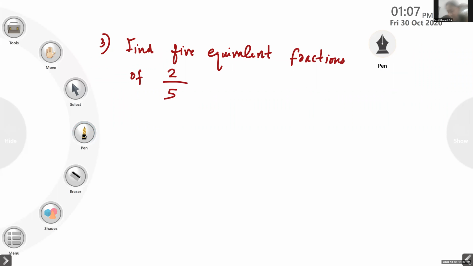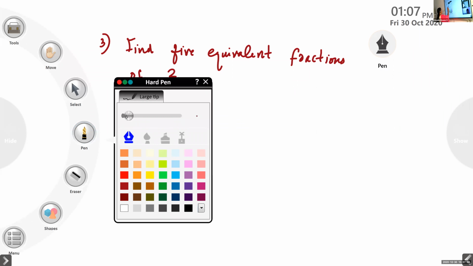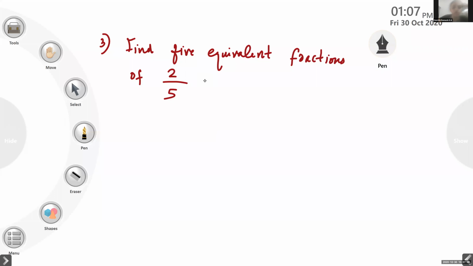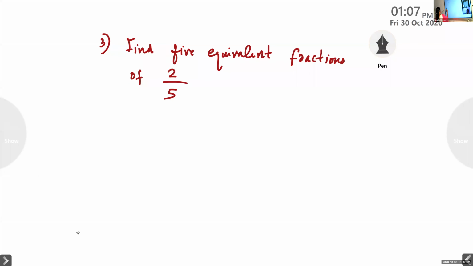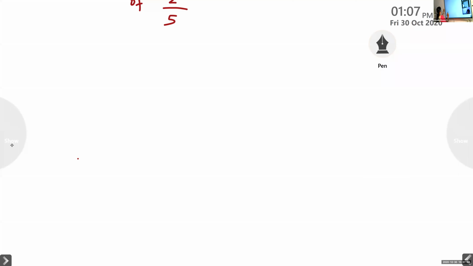What is the procedure of doing? Ma'am, first we have to multiply by 2. Why are we not multiplying with 1? Because we will get the same answer. Okay, very good.